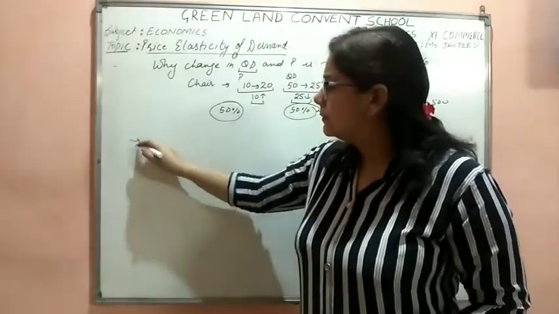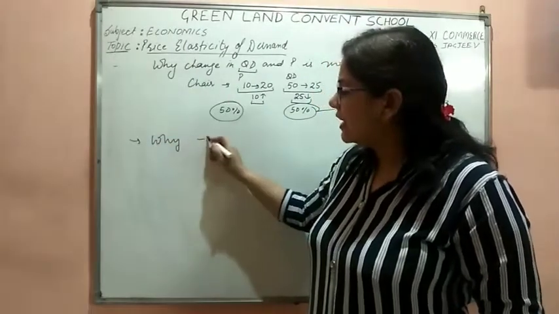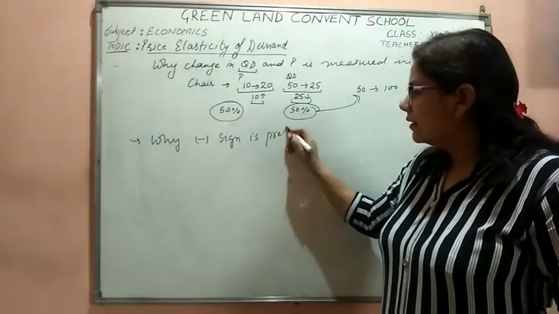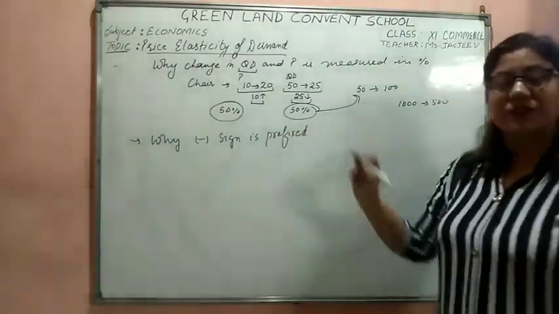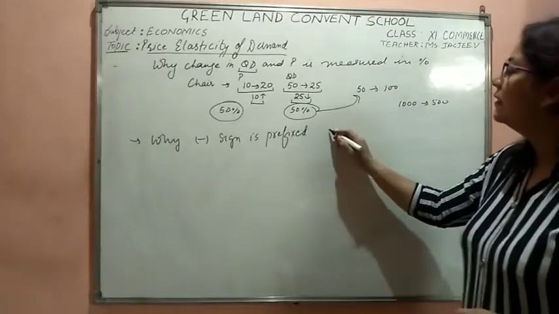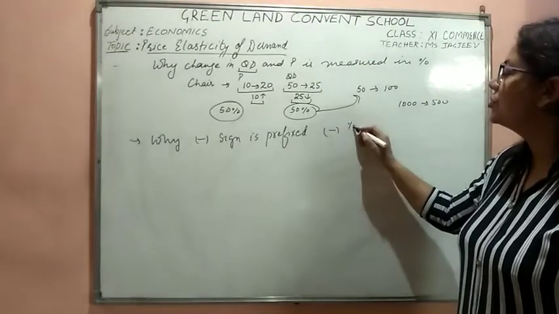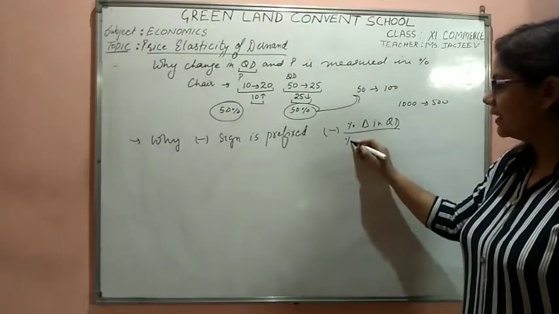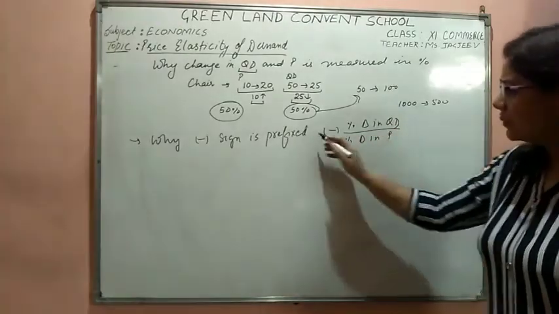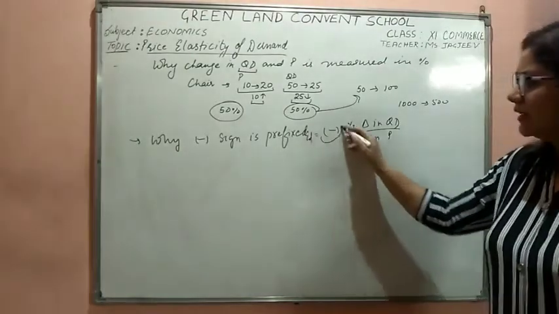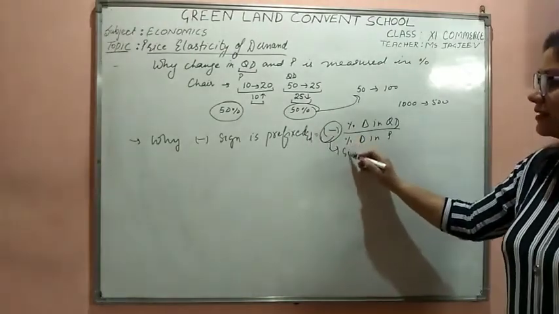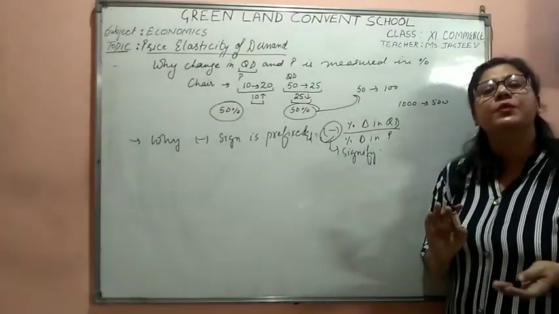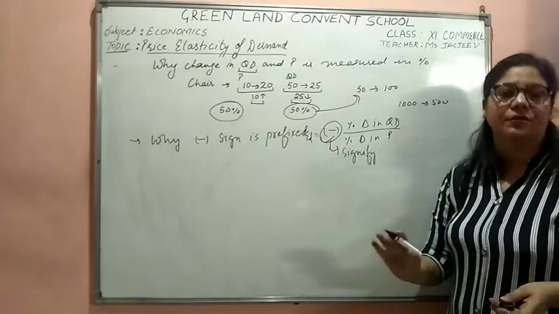The other question is, why is the negative sign prefixed? What we have done is minus percentage change in quantity demanded over percentage change in price. Now we have prefixed the negative sign. What does this signify? It signifies that there is an inverse relationship between the price of the commodity and the demand of the commodity.